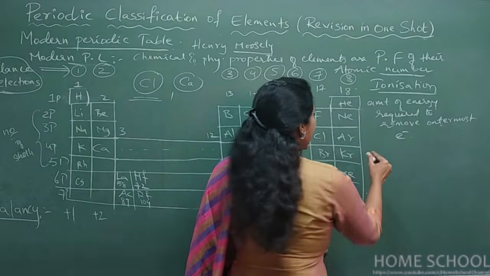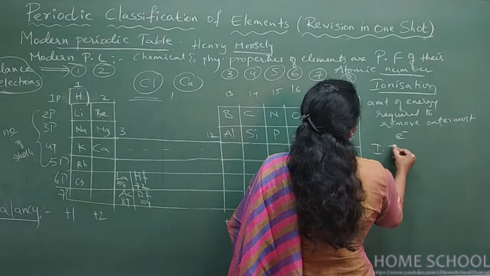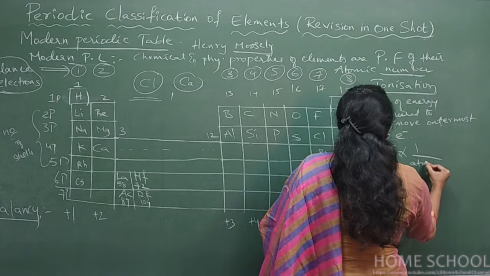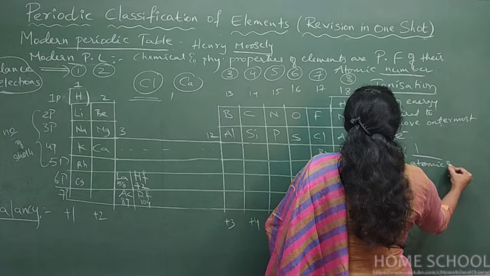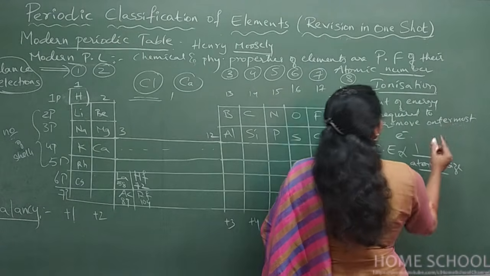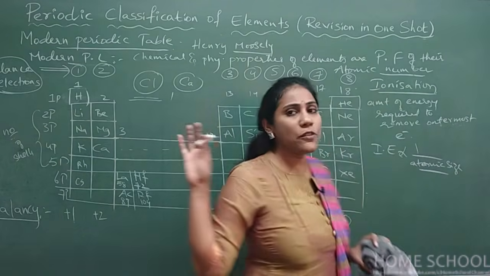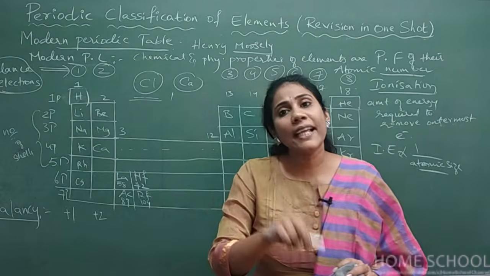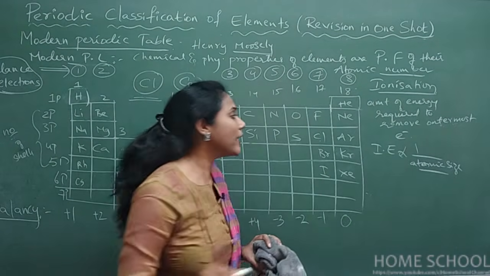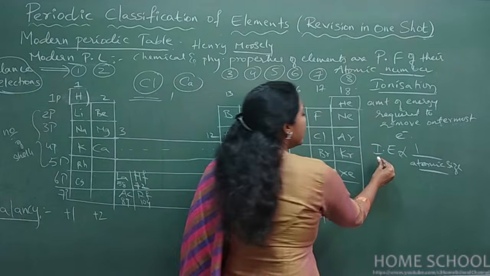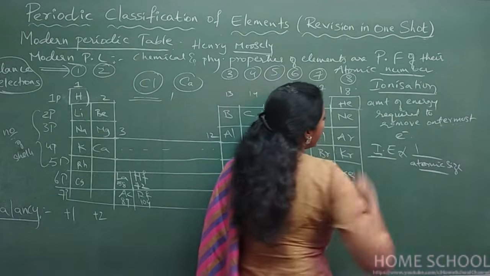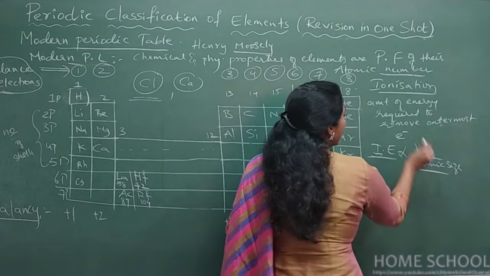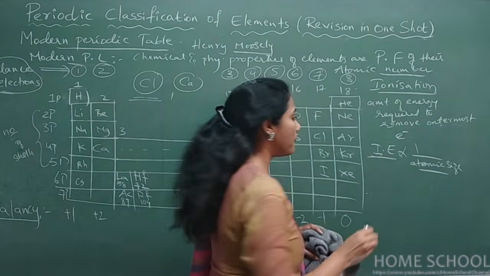Okay, so ionization enthalpy is always inversely proportional to atomic size, guys. So it's very, very important. So if you know how atomic size varies from left to right and top to bottom, you can tell about other properties. Okay, because every other property is connected to atomic size. So here ionization enthalpy is inversely proportional to atomic size.